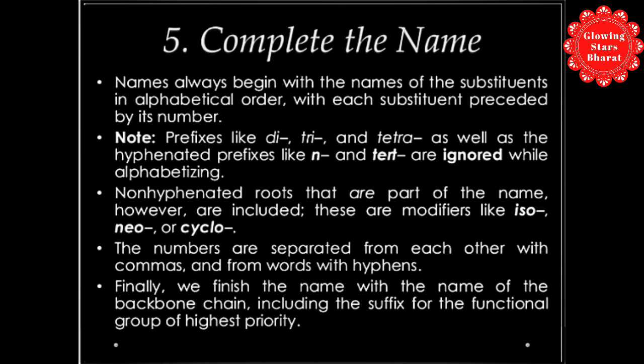Non-hyphenated roots that are part of the name, however, are included. These are modifiers like iso, neo or cyclo. Next, the numbers are separated from each other with commas and from words with hyphens. Finally, we finish the name with the name of the backbone chain, including the suffix for the functional group of higher priority.